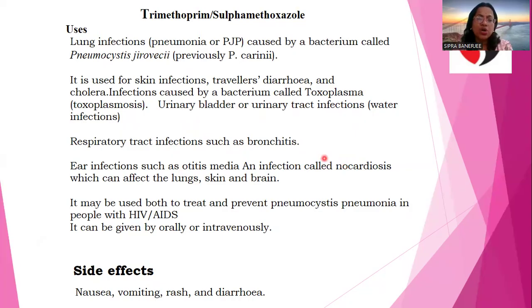Respiratory infections such as bronchitis, ear infections such as otitis media, and an infection called nocardiosis, which can affect the lungs, skin, and brain. It may be used to both treat and prevent Pneumocystis pneumonia in people with HIV and AIDS. It can be given orally or intravenously.